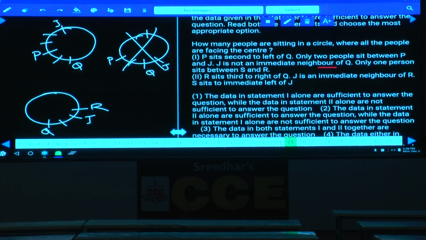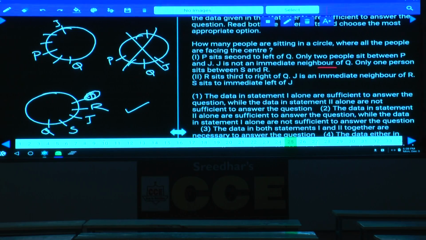J can be either here or J can be here. There are two possibilities. And S sits to the immediate left of J. If J is at this place, S is to the immediate left of J, S will be here. Are you getting the answer or not? Yes. Now, sir, how many persons are there in this one? There are only 4 persons in this. And 2 alone is sufficient or not? 2 alone is sufficient because in this one only 4 persons are